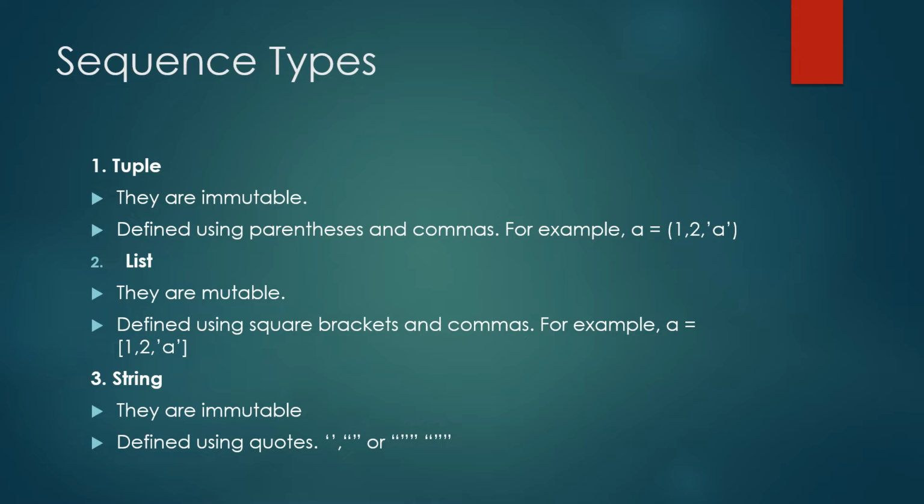Lists are mutable. We can make changes in order in a list. They are defined using square brackets and commas. For example, a equals square bracket 1, comma 2, comma string a. And strings are immutable also, same as tuples. They are defined using single quote, double quote, or triple quote.